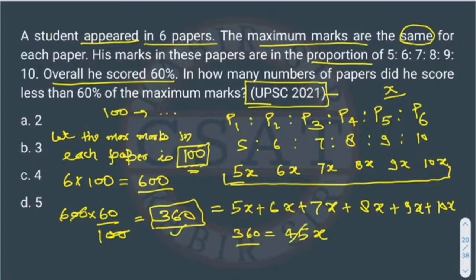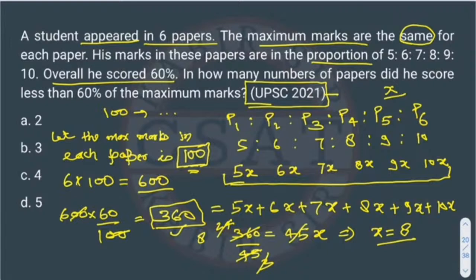Now 45 will come to this side, so we can divide it, by 15 we can divide. So what is the value of x? 8.